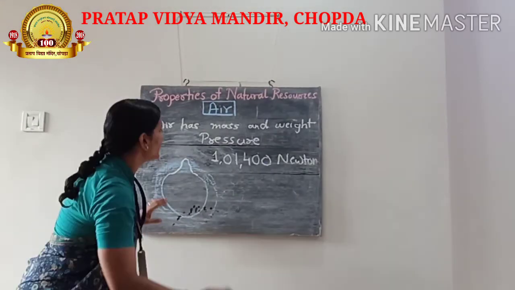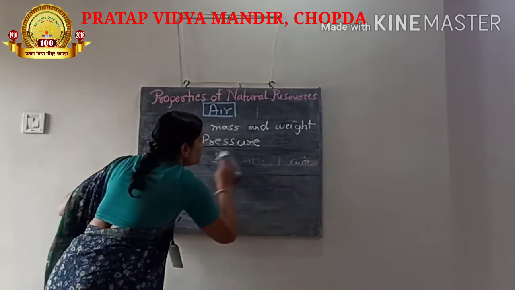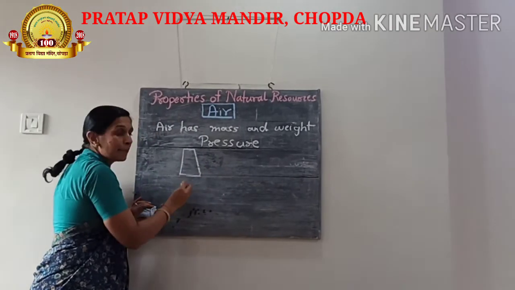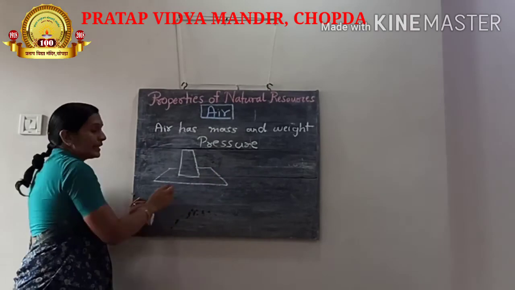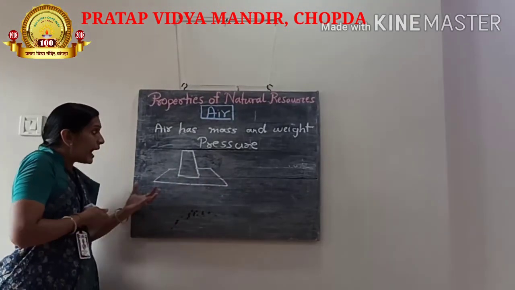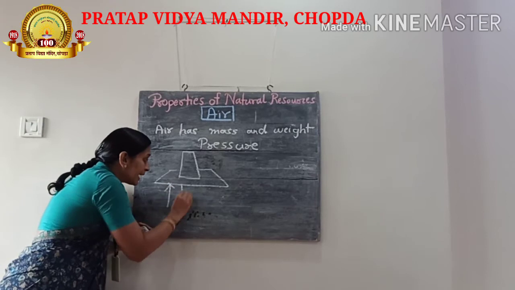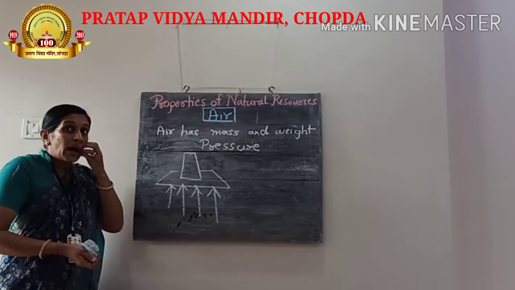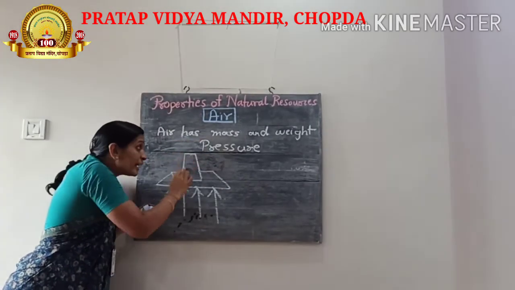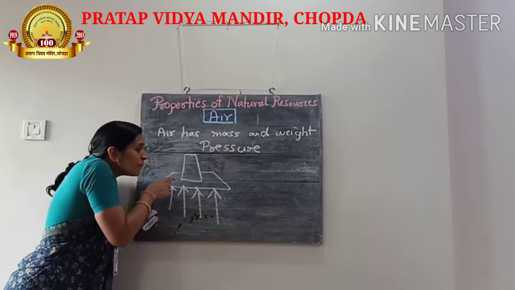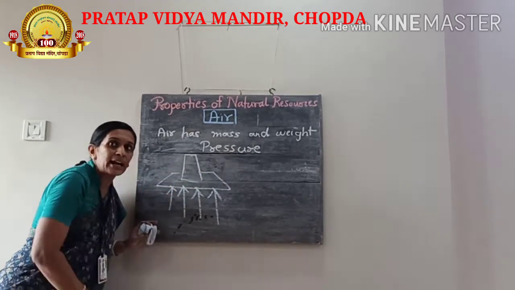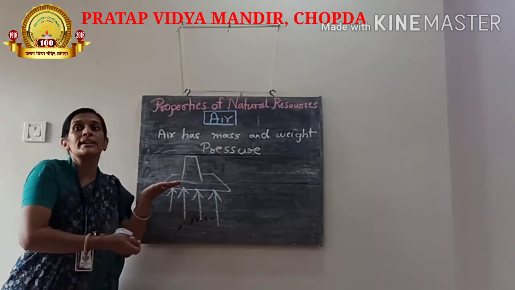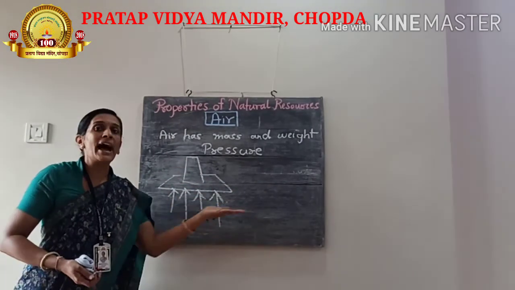To understand this, I will draw a diagram again. See, the glass is completely filled with water, and I have tightly held a cardboard on it, and I invert it. So what happens? There is air below, which pushes the cardboard upside. There is no air above. As I filled it with water, there was no air. The moment air enters from this space, the cardboard will fall down. So the air pressure is pushing this cardboard upside, which is holding it in position, and that is the magic.